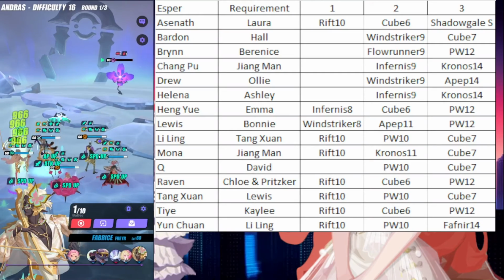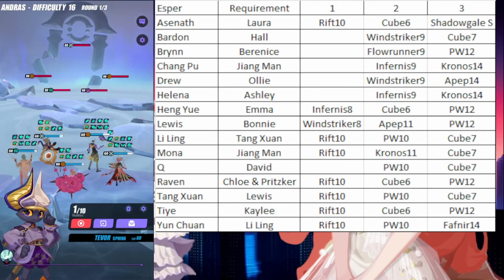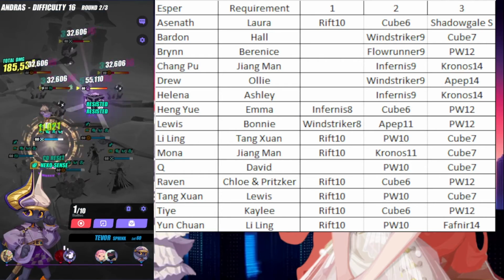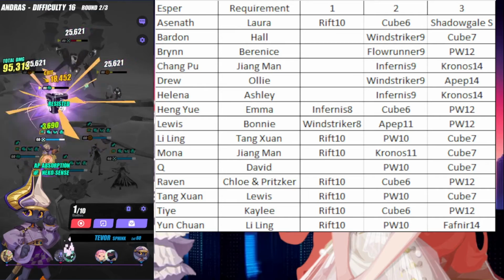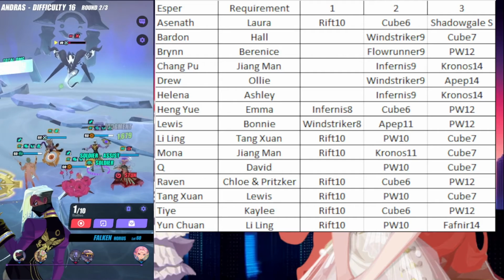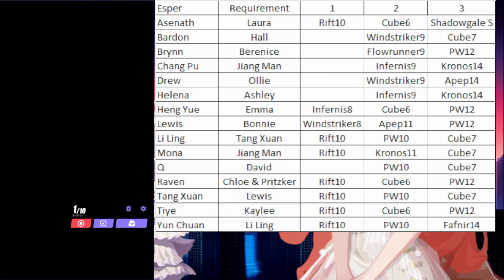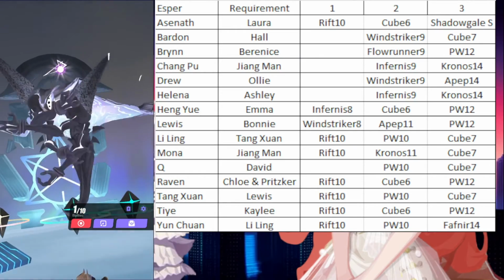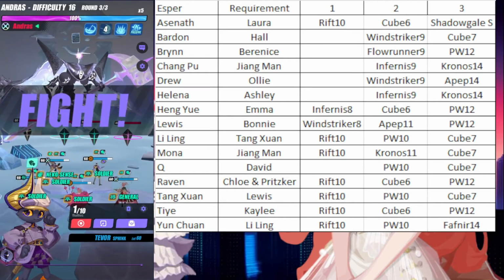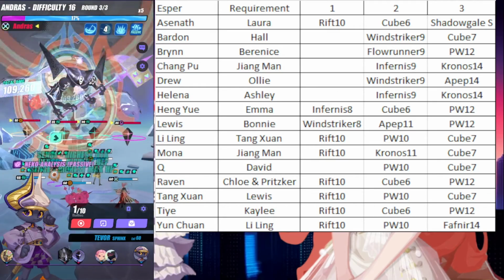Do me one last favor before this video ends, it's going on long as is. Look at your screen here and you can see this chart. Feel free to screenshot it, and I will post a link to it in the description, hopefully, if I can figure that out. So you can see here on the left is the Esper name. The requirement Esper is on the right. So they have combat trials, Asanoff and Laura. Asanoff is the one that you're doing the Path of Experience for, and Laura's the required Esper that needs to be used for that combat trial. So there are 2 Esper requirements to complete some of them. So that's how you read it, and it goes Barden and Hall are required, and so on and so forth.